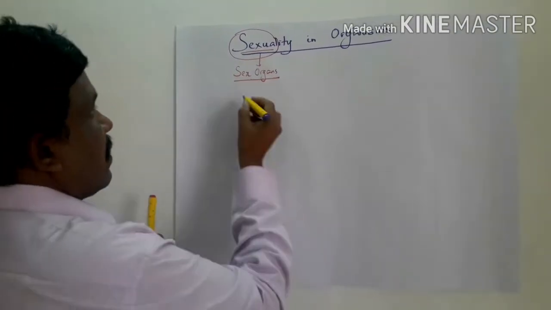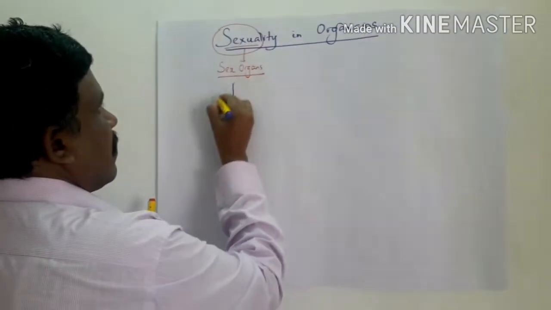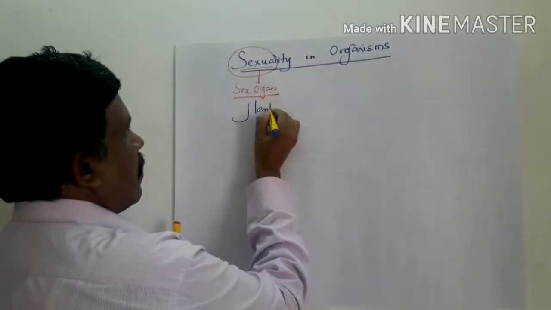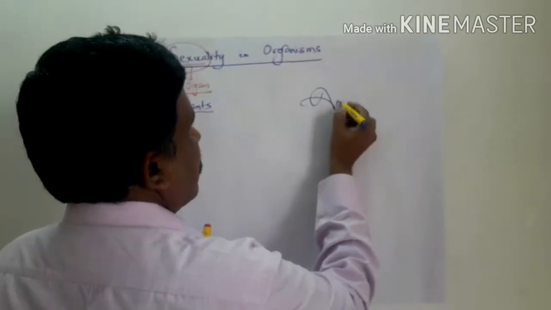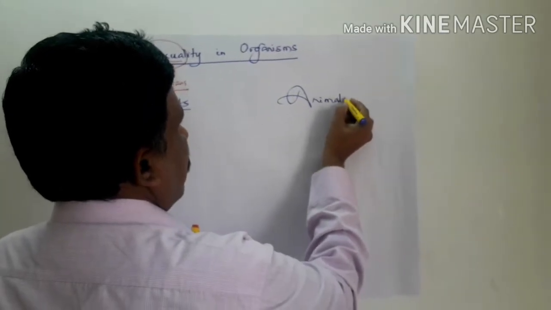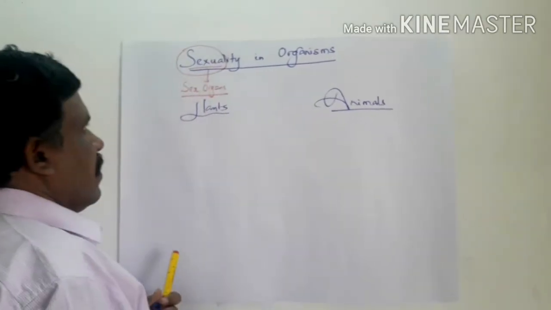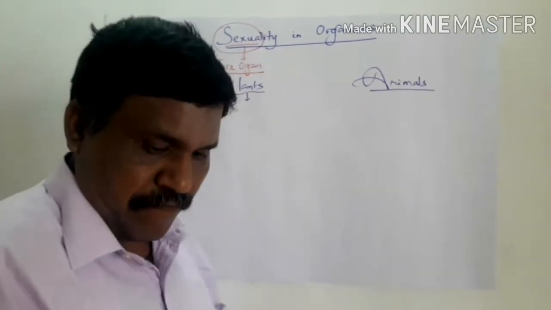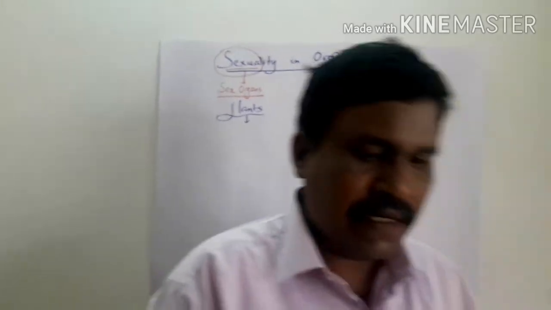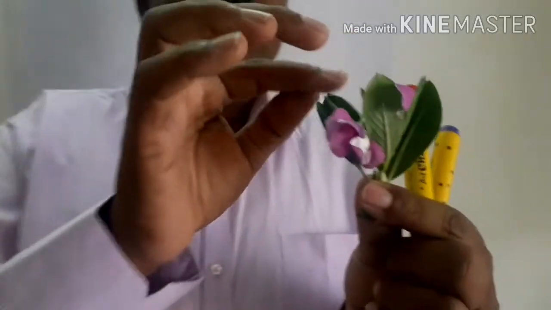So we see that in the case of plants, and simultaneously we shall study the case of animals as well. When you see the flowering produced in the plant, you see the flower being born here.